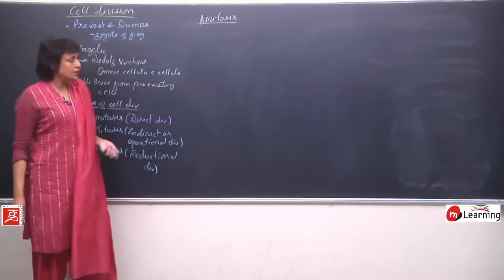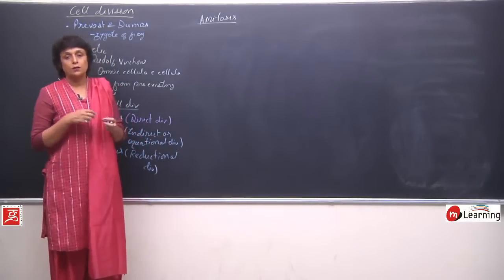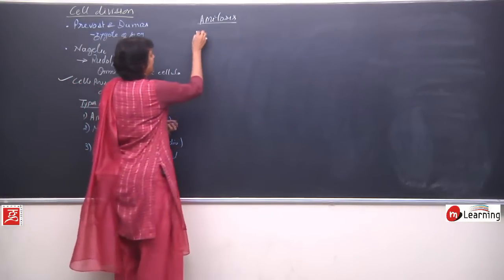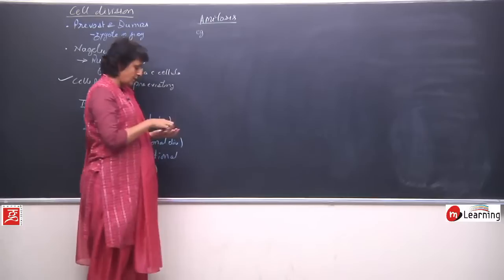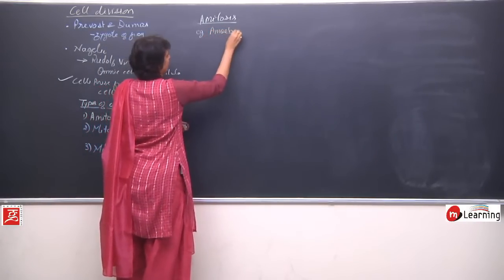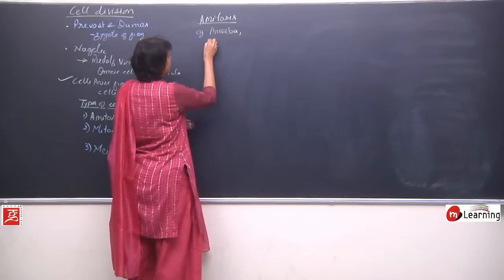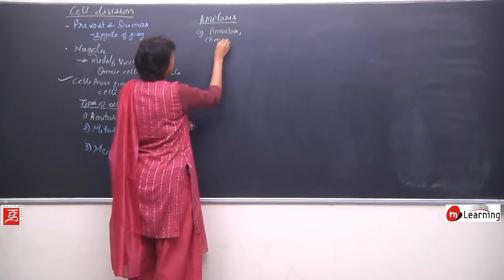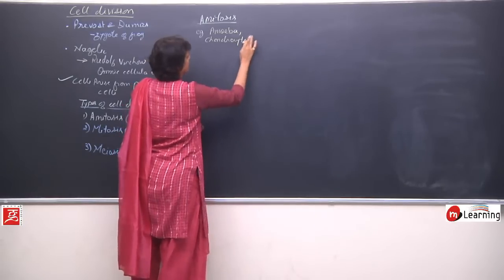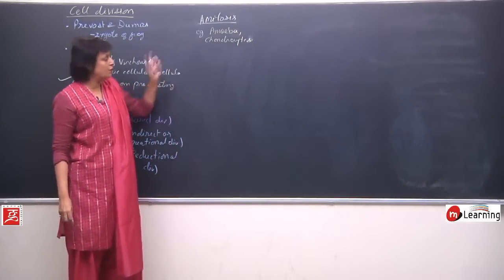In amitosis, the spindle fiber formation or disappearance of nuclear membrane, all these things do not take place. The examples where we find amitosis, one is amoeba. Certain cells of our body also show amitosis, like cartilage cells, that is chondrocytes. Diseased cells also show the same type of division.